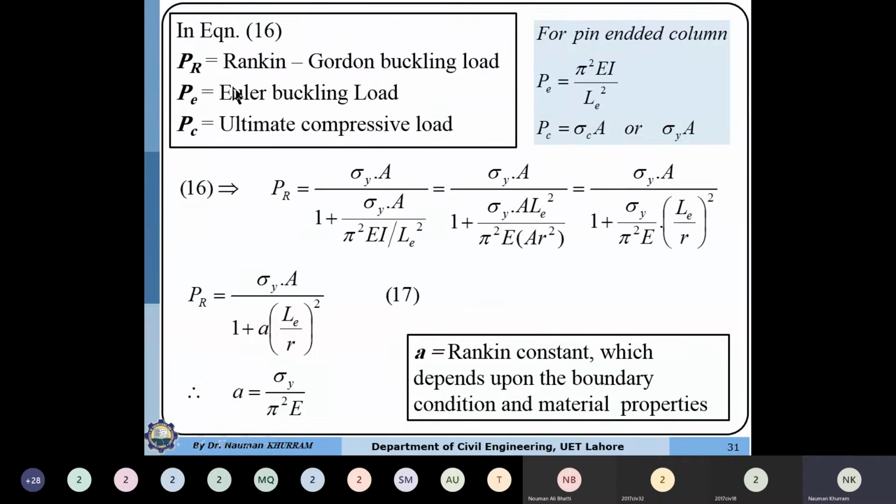Here, P_R is the Rankine-Gordon buckling load, P_E is the Euler buckling load, and P_C is the ultimate compressive capacity. P_E is equal to pi square EI over effective length square, and the compression capacity is simply equal to the ultimate stress multiplied by the area, or in the case of steel structure, sigma_y into A. This means that the member achieves its full load carrying capacity without any buckling effect.